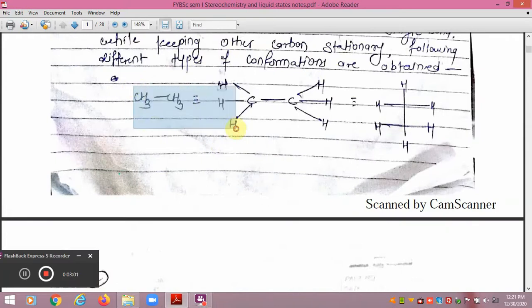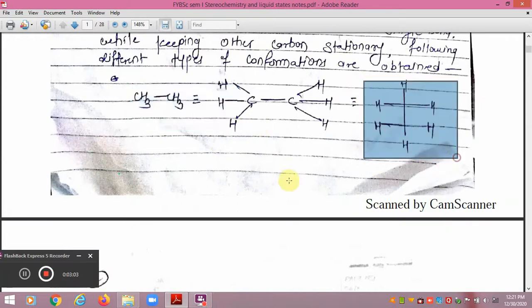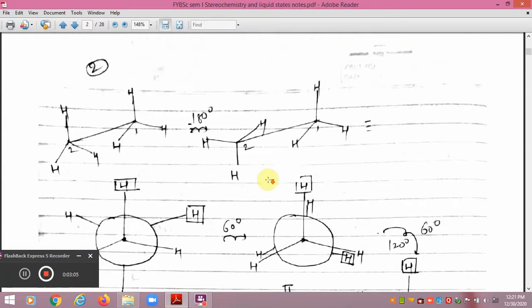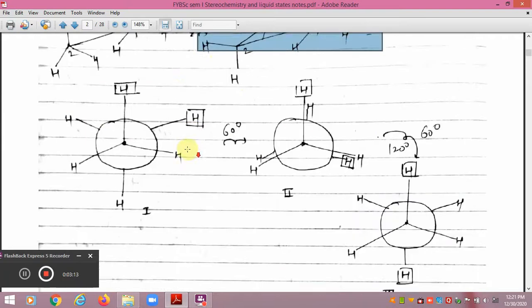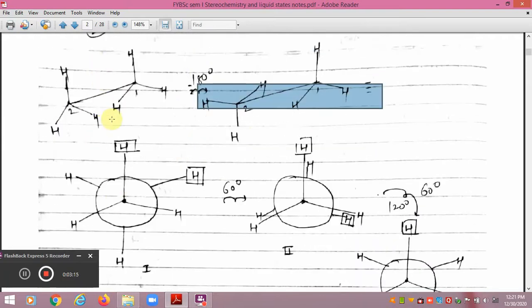So this is the ethane molecule. This can be represented in the Fischer projection, and later this Fischer projection can be converted into the Newman projection, either in the eclipsed or in the staggered conformation. If we convert this structure, this is the front carbon, carbon number 1, and this is the back carbon, carbon number 2. So the orientation of hydrogens attached to the front carbon, carbon number 1, and carbon number 2 can be represented in this way.